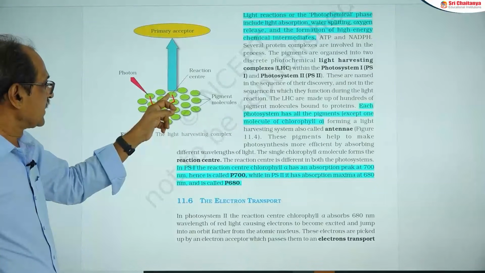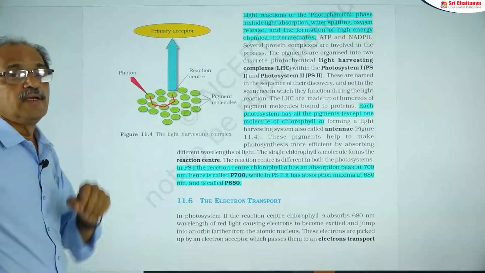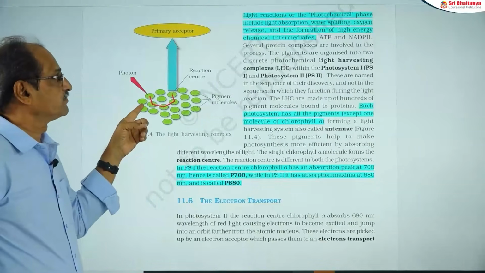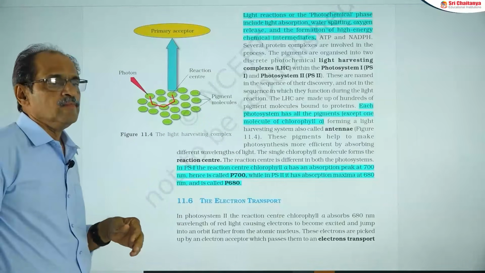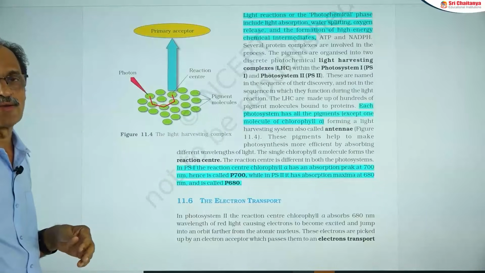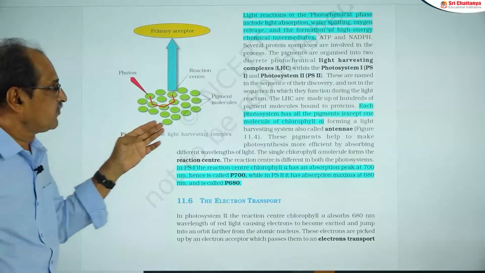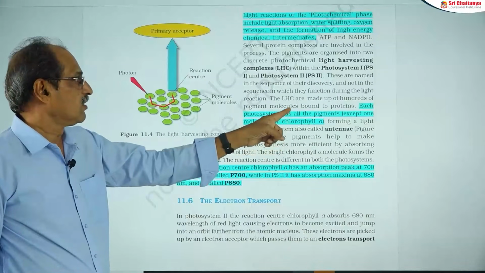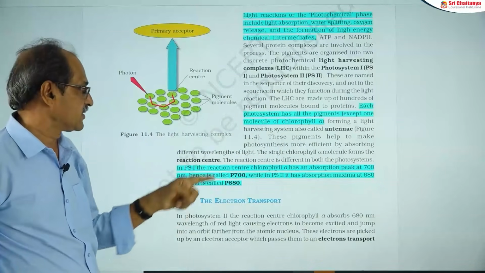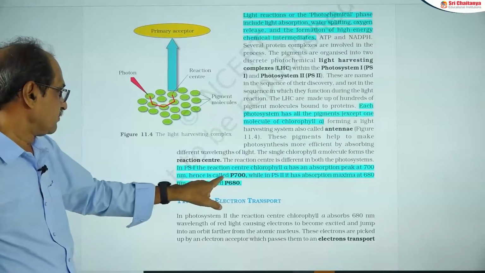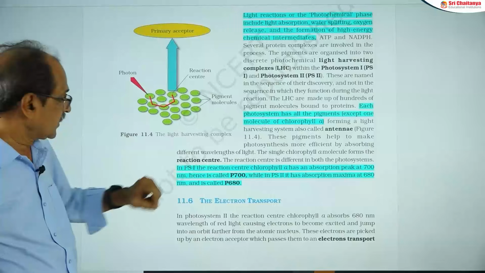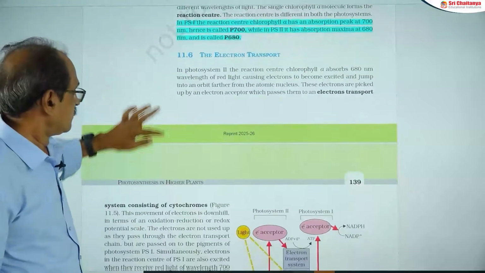From the reaction center, the electron is directly accepted by the primary electron acceptor. For PS1, the reaction center is called P700, but for PS2, it is P680. That is based upon the wavelength of light absorbed. So here, PS1 is P700 and PS2 is P680. That is the structure of photosystems.